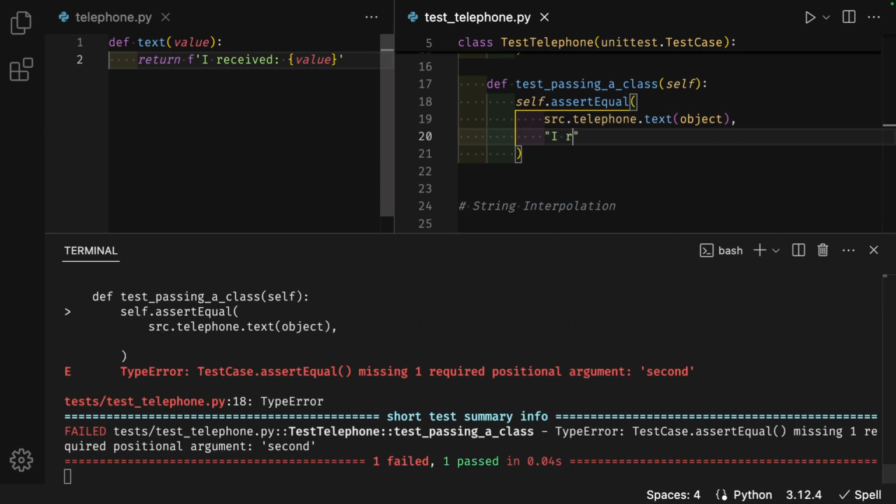Enter on the next line in quotes, my expectation is I received colon object.